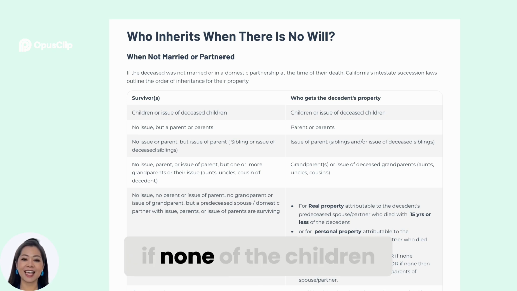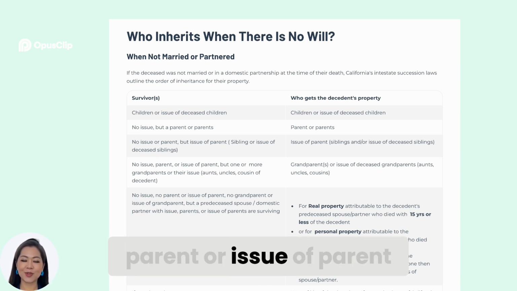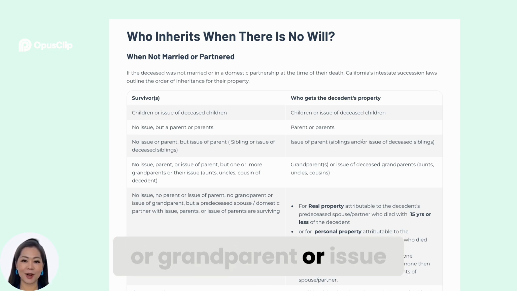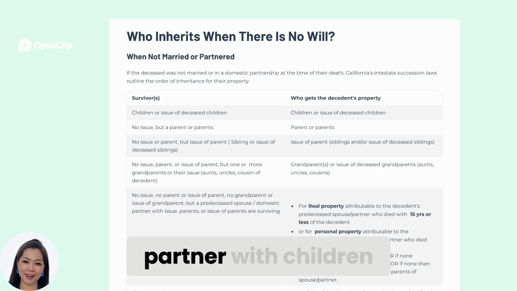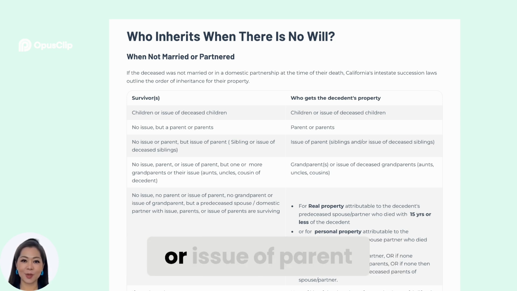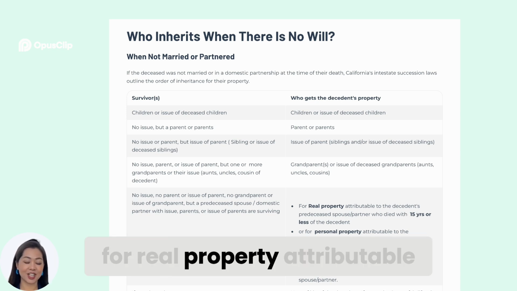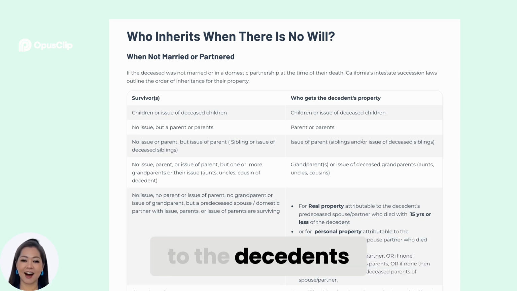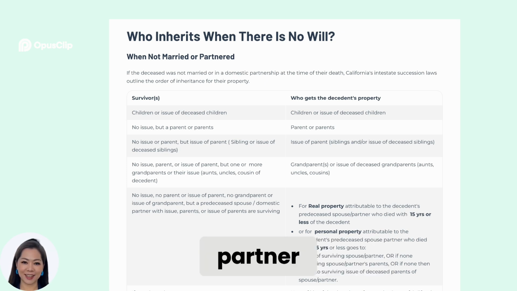Fifth, if none of the children, parent, or issue of parent, or grandparent, or issue of grandparent survive, but a spouse or domestic partner with children, parents, or issue of parent surviving, then for real property attributable to the decedent's predeceased spouse, partner, who died within 15 years or less.